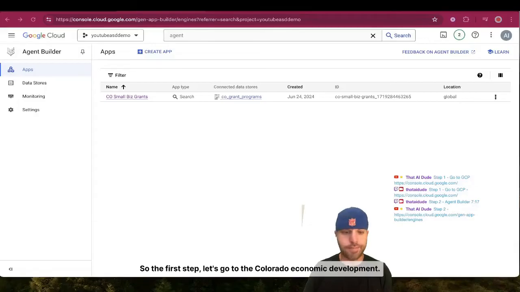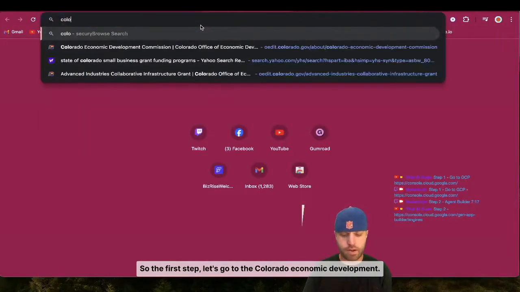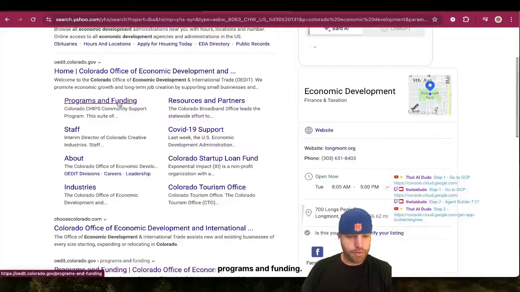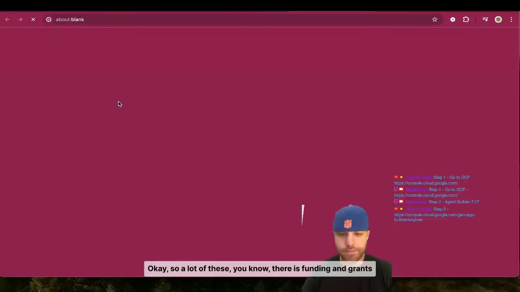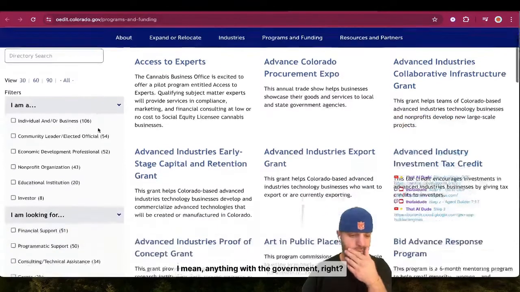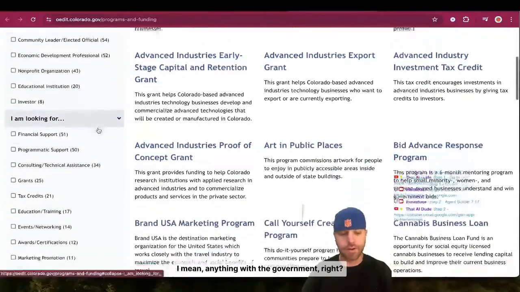So the first step, let's go to the Colorado Economic Development. Programs and funding. Okay, so a lot of these, there is funding and grants available. A lot of times getting it done is like, well, what's the process? What's involved? I mean, anything with the government, right?